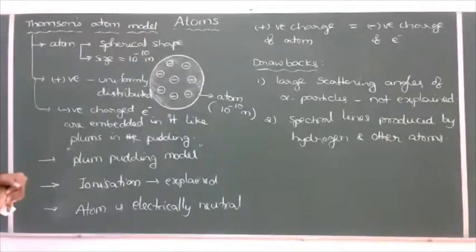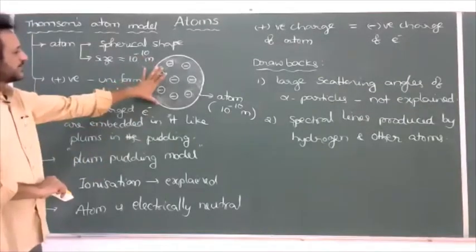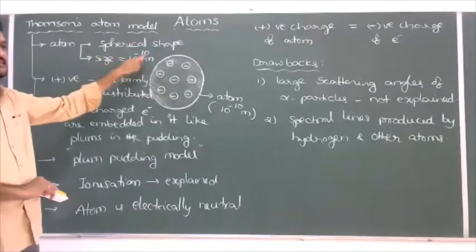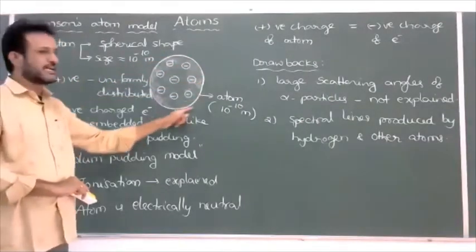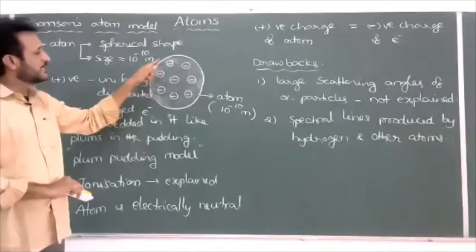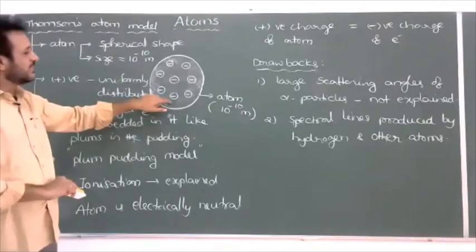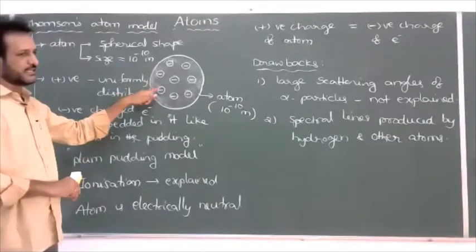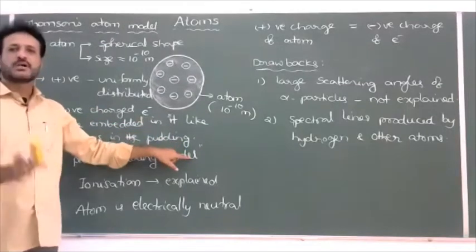So once again, according to the Thomson model, all substances are made of atoms, and a particular atom has a spherical shape with a size of 10 to the power of minus 10 meter, equal to 1 angstrom unit. The total positive charge of the atom is uniformly distributed throughout the atom, and electrons, which are negatively charged particles, are embedded inside the atom like seeds in a watermelon or plums in a pudding. Hence, this Thomson model is also called the plum pudding model or watermelon model.